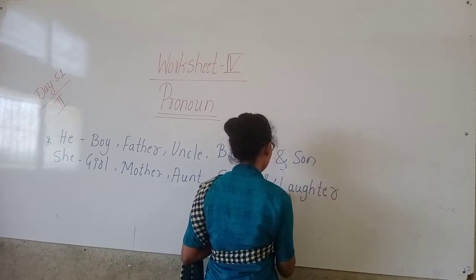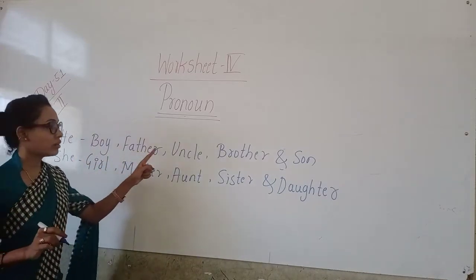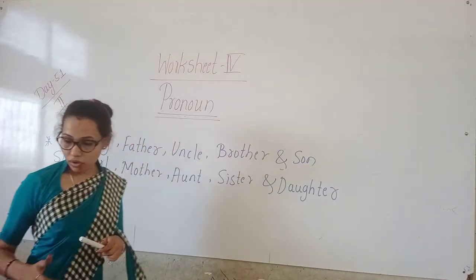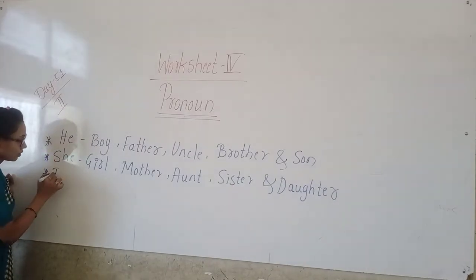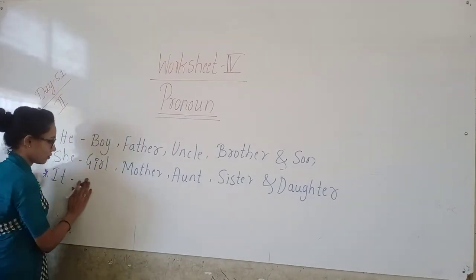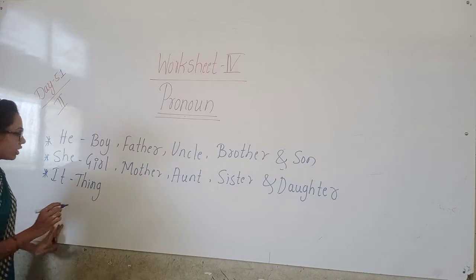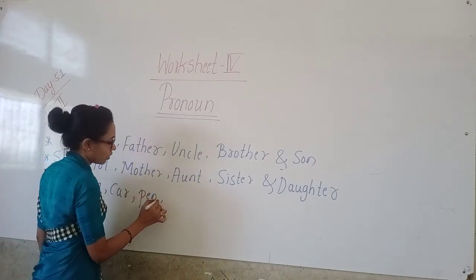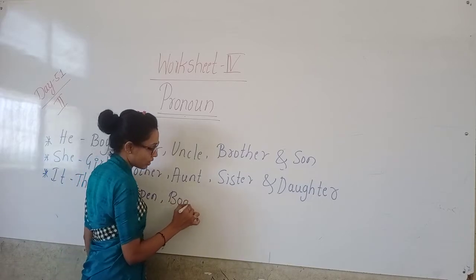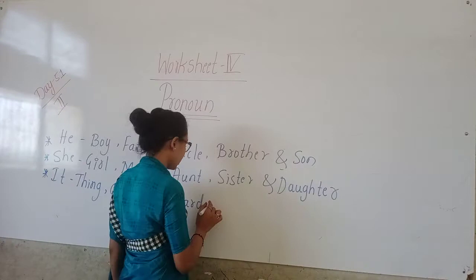Okay, children. The word "he" we are using for boy, father, uncle, brother, son. And "it" we are using for things, like car, pen, board, table, TV.